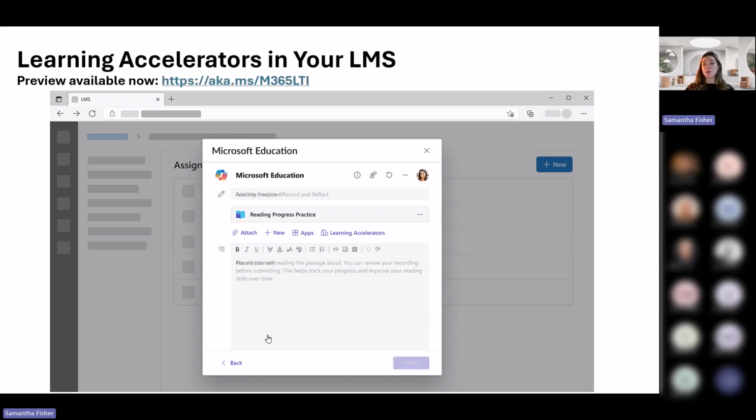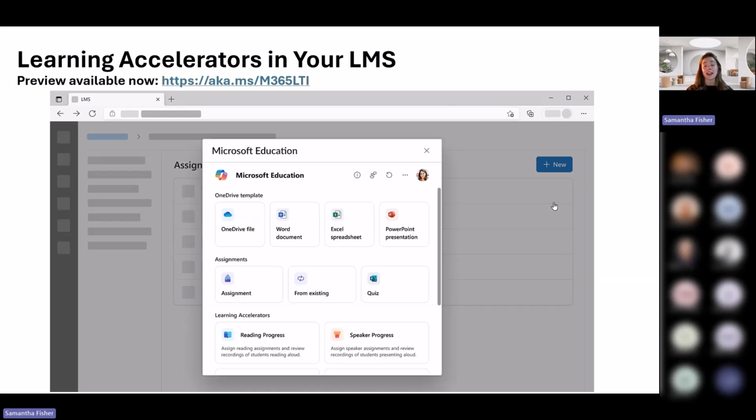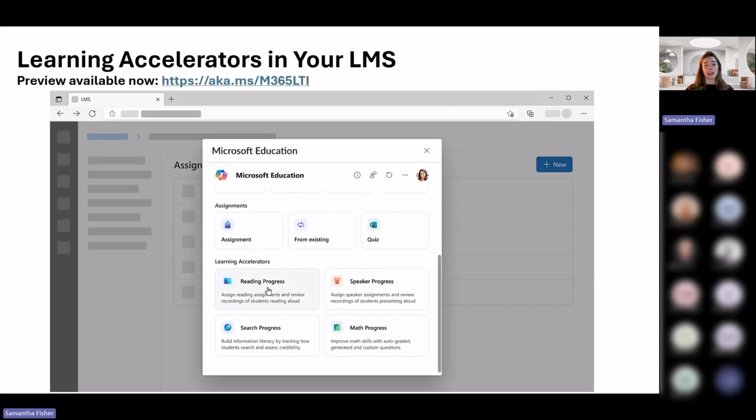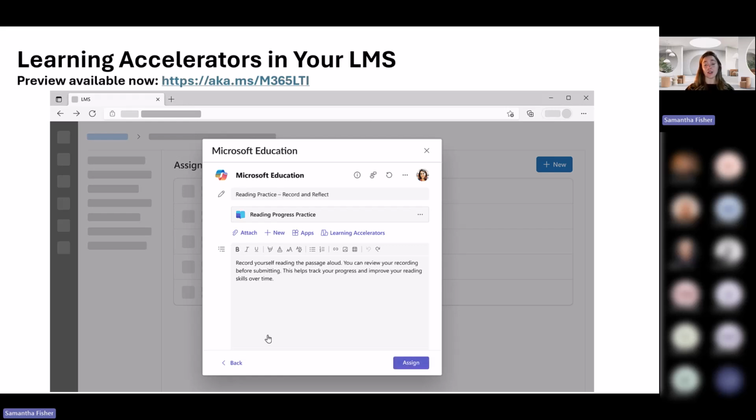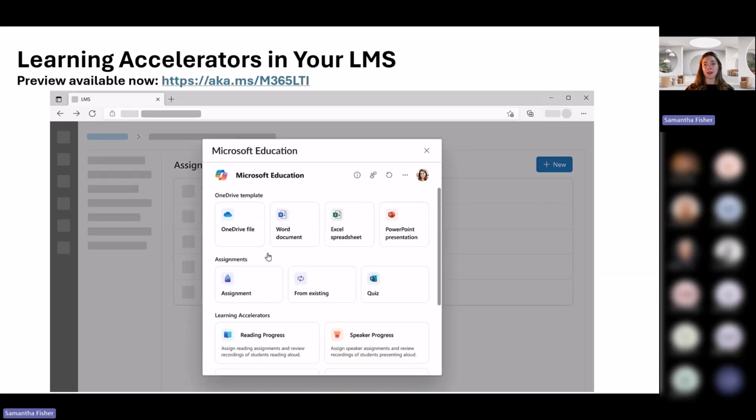But do keep in mind, this will work in any learning management system you have. I'm happy to provide my contact information if you'd like to learn how to get this set up in your LMS. This has been a huge request from our customers for a long time, to be able to integrate all of our tools really seamlessly into their learning management system experience.